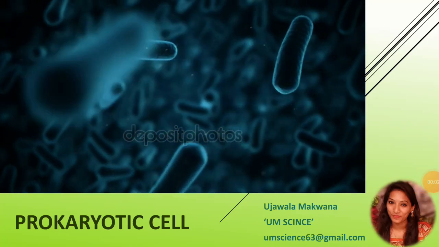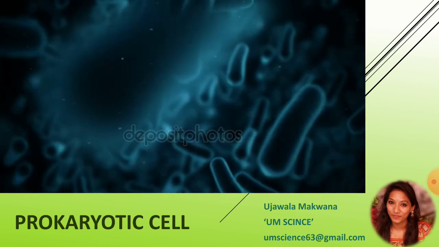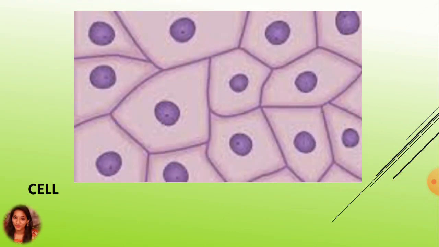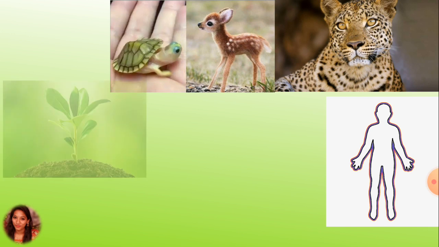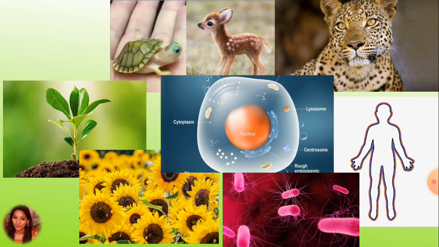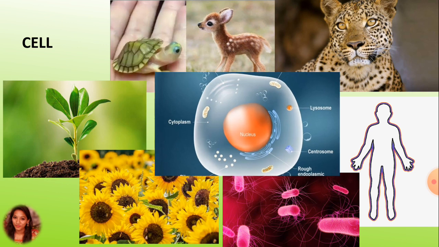The topic of presentation is prokaryotic cell. Cell is defined as the basic structural and functional unit of all living organisms. We all know that all organisms are made up of cells. Here, the cells are arranged in a formation like blocks. It is present in all living organisms, irrespective of whether we are human, an animal, a plant, a flower, or any bacterial cell. The cell is always there as a unit for the structural and functional component.